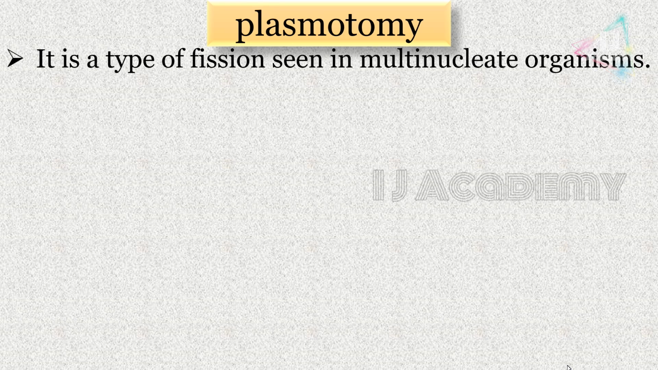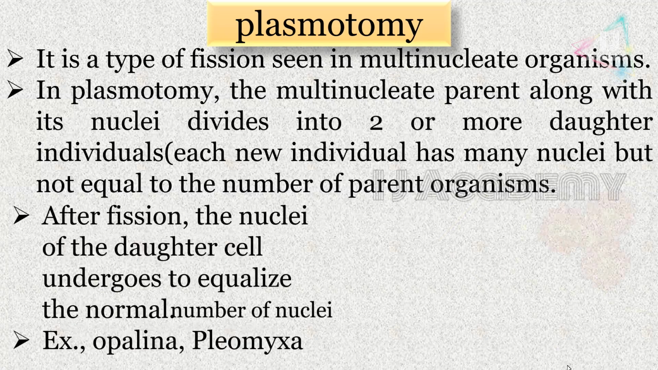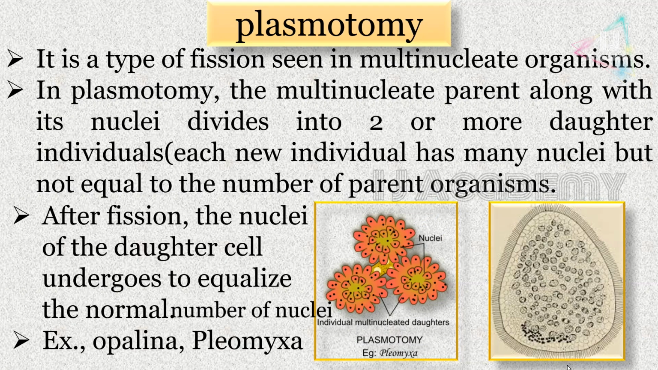Plasmotomy. It is a type of fission which is seen in multinucleate organisms. In plasmotomy, the multinucleate parent along with the nuclei divides into two or more daughter individuals. So each new individual has many nuclei but not equal to the number in the parent organism. After fission, the nuclei of the daughter cells undergo division to equalize the normal number. Example, Opalina and Pelomyxa. So this is the diagram.